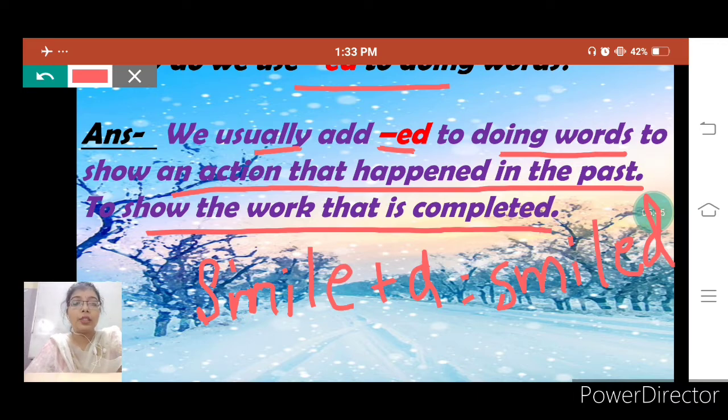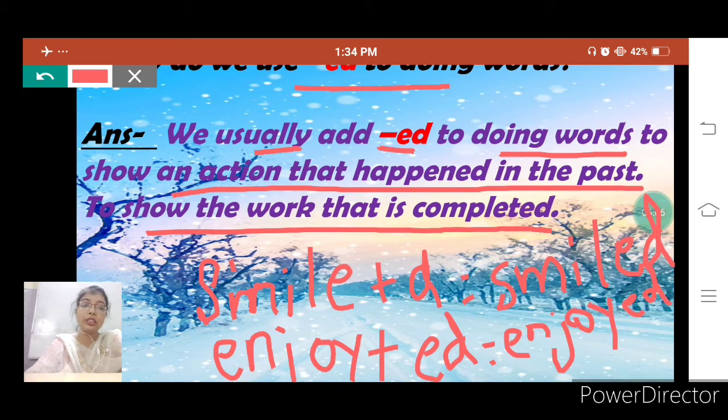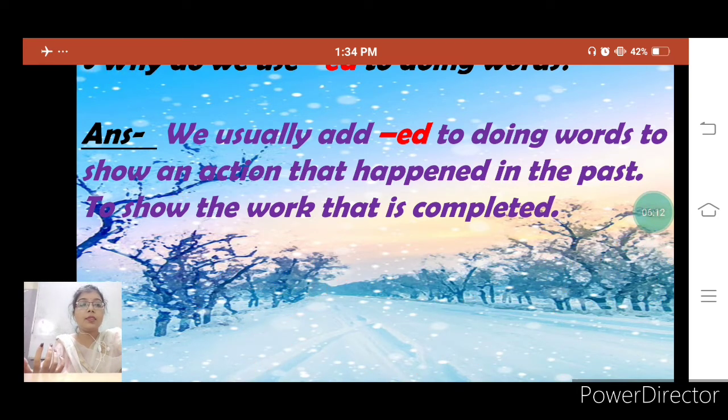Or for example, enjoy. Enjoy is also a verb, and we have to add ed to it, then it will become enjoyed. This word also shows that this action had already happened in the past. So we usually add ed to doing words to show an action that happened in the past or to show that the work is already completed.